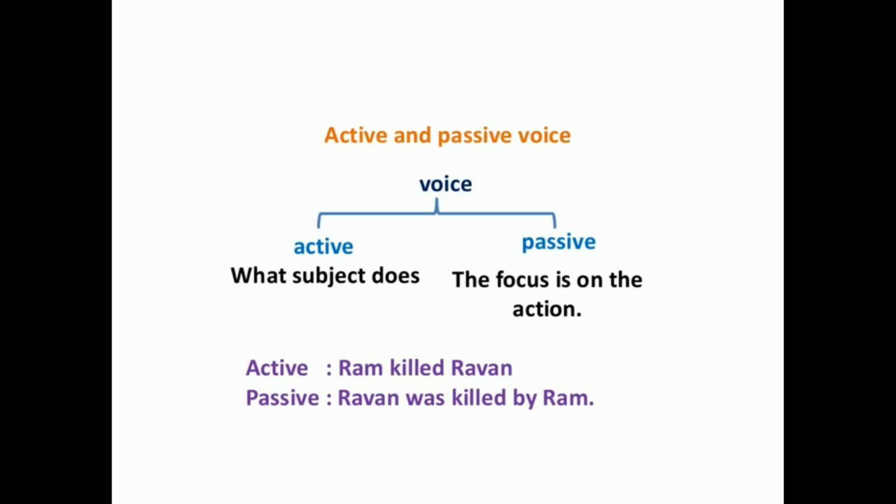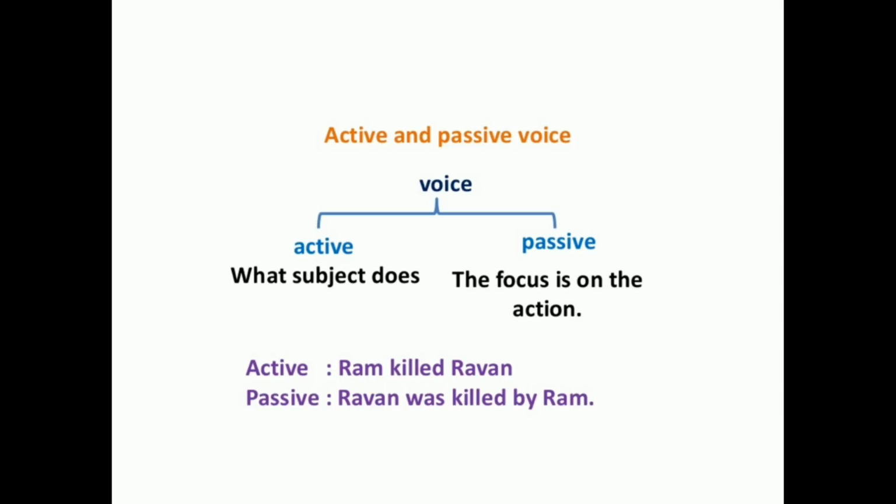When the subject of the verb is the receiver of the action, then the sentence is in the passive voice. The sentence will also contain a form of to be verb and a past participle. So, when the subject of the verb is the receiver of the action, then the sentence is in the passive voice. Now let's understand this with the given example here.